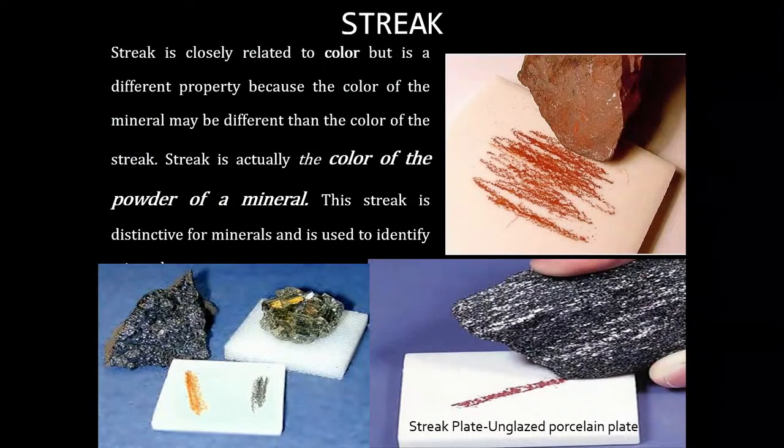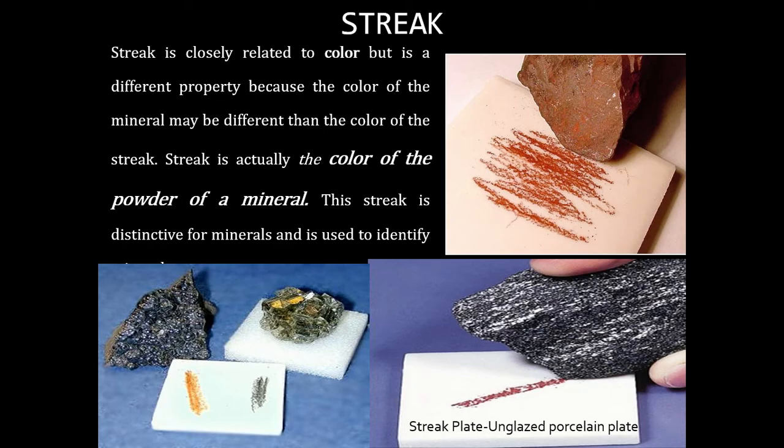So I hope you understood color. The next important property of a mineral depending upon light is streak. The streak of a mineral is nothing but the color of the powder of the mineral. When you take the mineral and powder it, its powder color is the streak. So the color of the powder of a mineral is streak.